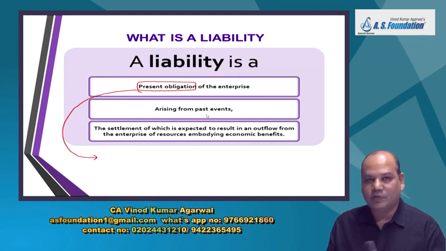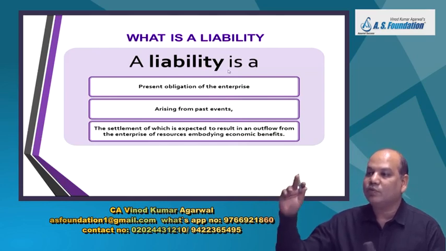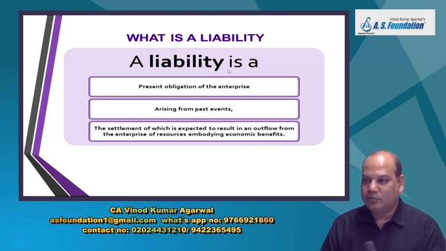Arising from a past event: we will create provision only for those obligations which arise from a past event. We will not create provision for future events which are yet to happen. If a future event may cause a loss to the enterprise, we will test for impairment, but will not make a provision for that.